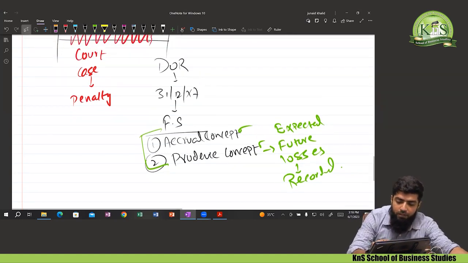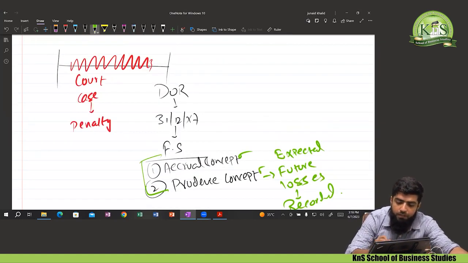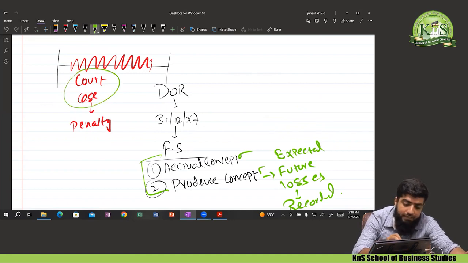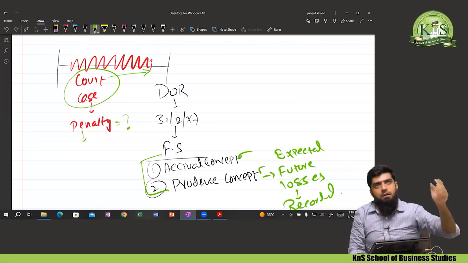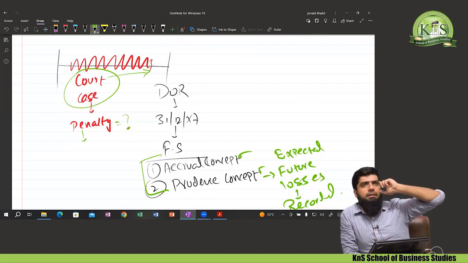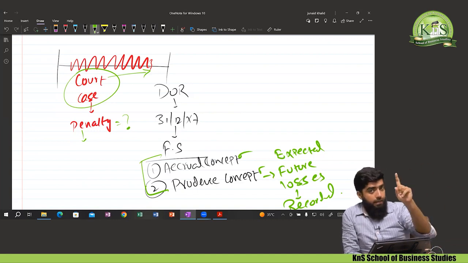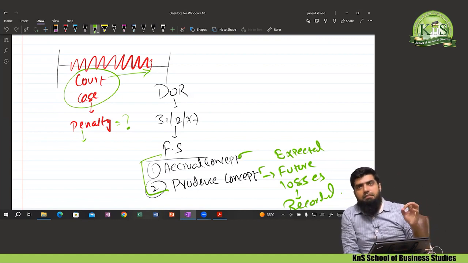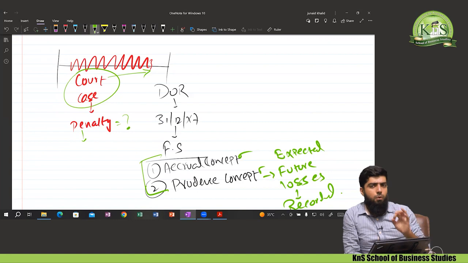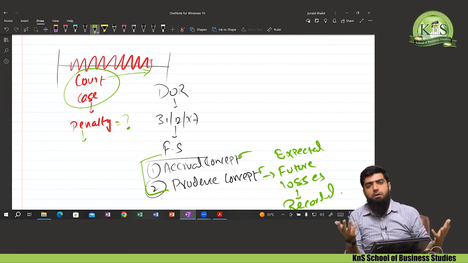While I was preparing the financial statement, that is at the reporting date, 31st December 2007, I was considering that there is a court case that existed at the reporting date. And now I was considering whether to recognize that penalty amount or not in the financial statement. Point number one that comes to my mind: I haven't paid that penalty amount, so why should I record it? And another doubt that comes to my mind: the penalty has not yet been announced by the court or the judge. So why should I record that penalty?